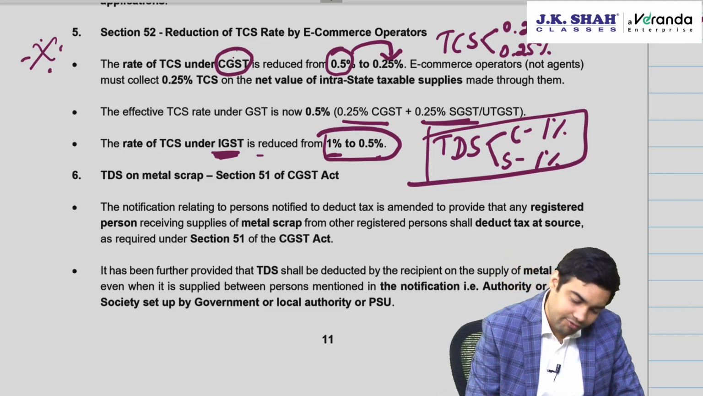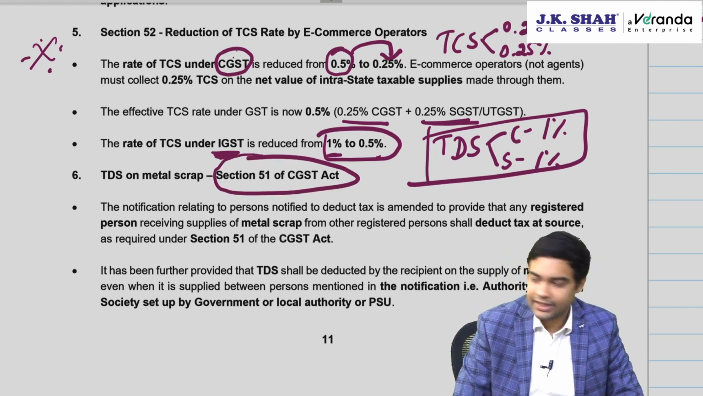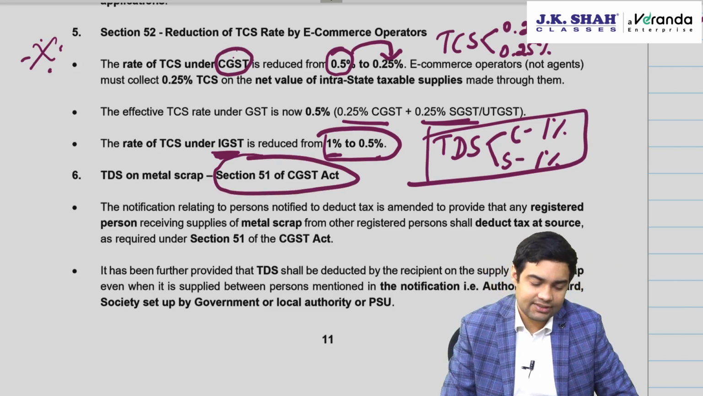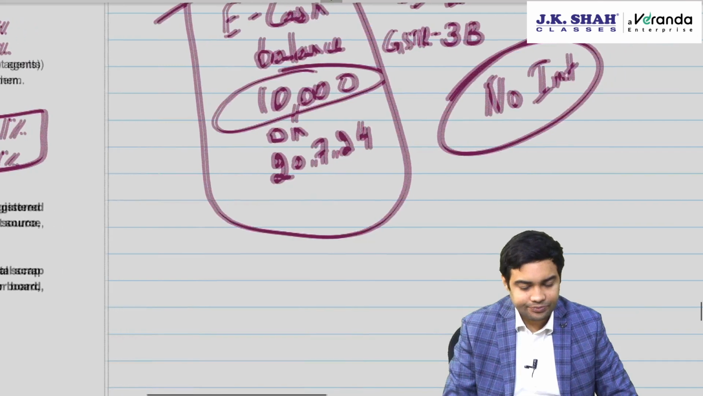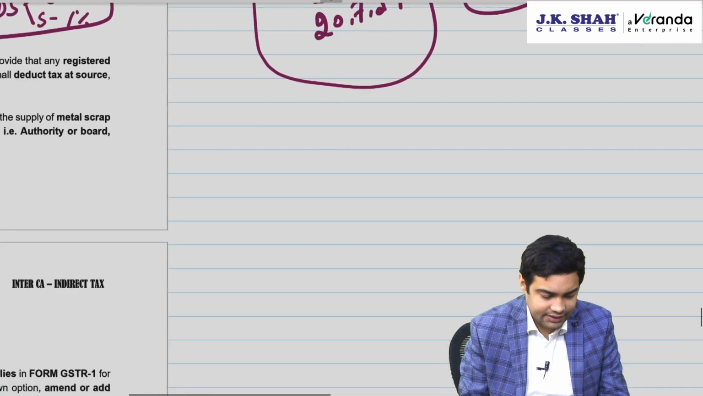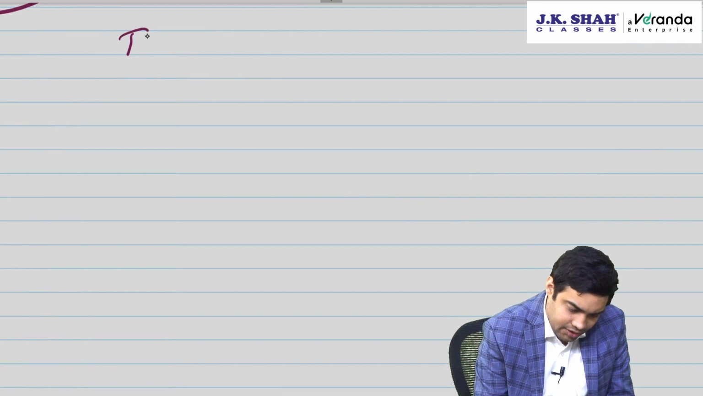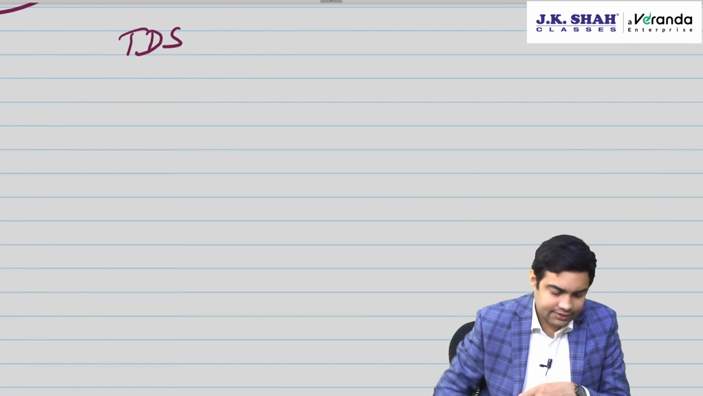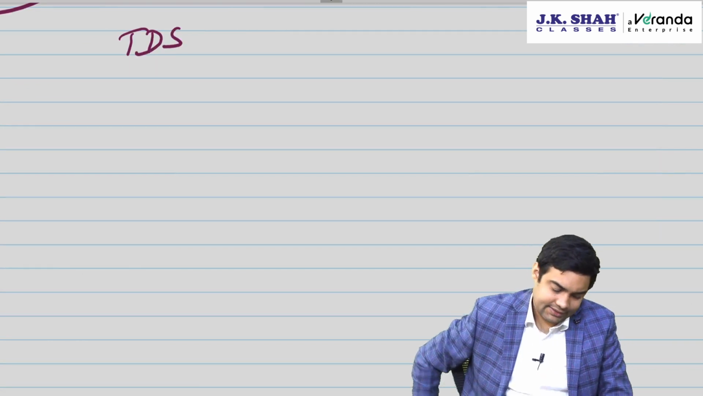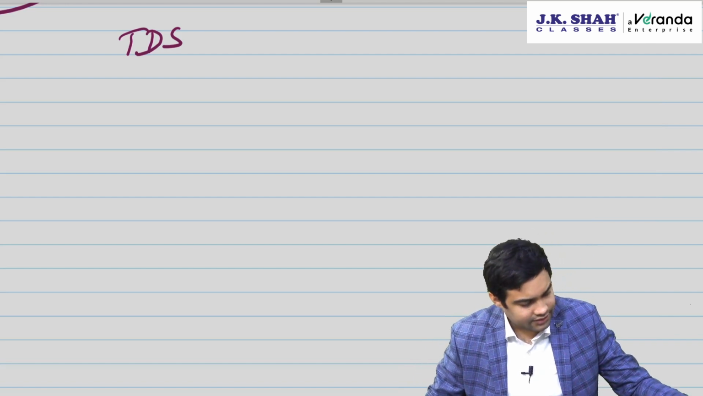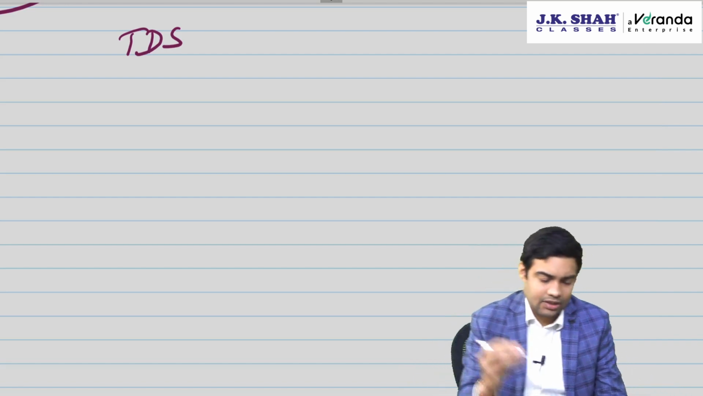Now section 51. There has been an amendment in section 51 as well. What's the change in section 51, sir? Listen to me very carefully. Section 51 deals with TDS. Correct? TDS was required to be done only by government authorities. Correct?